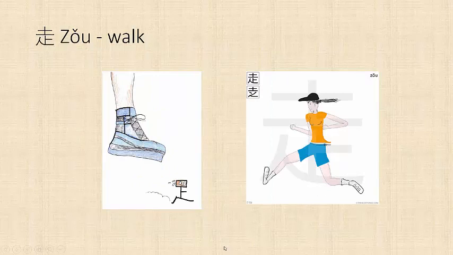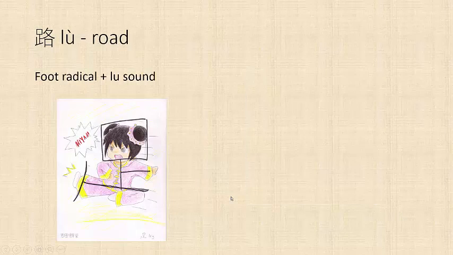The next character is 走, which means walk, and it looks like the foot radical, which we've seen before, but instead of a head on the little person, you have the dirt radical, because you walk over the dirt. The next character is 路, which means road. It combines the foot radical with the lu sound.